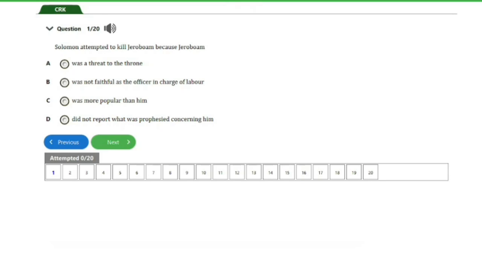Solomon attempted to kill Jeroboam because Jeroboam A, was a threat to the throne, B, was not faithful as the officer in charge of labor, C, was more popular than him, D, did not report what was prophesied concerning him. So guys, the answer to this question is option A, was a threat to the throne. And that's it for this question. Let's go ahead and consider the next question, guys.